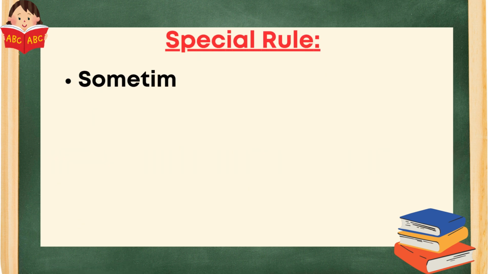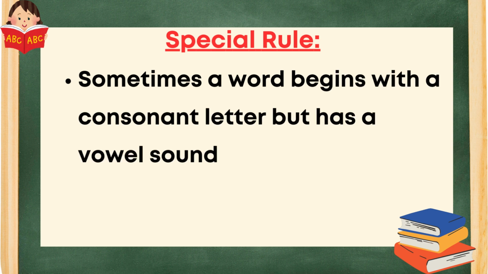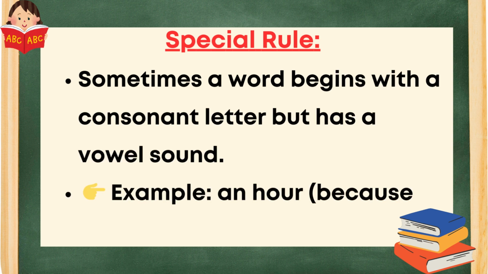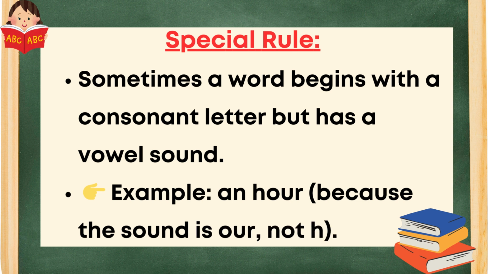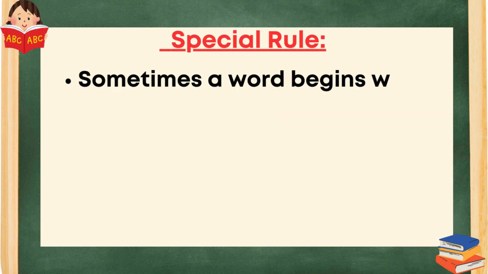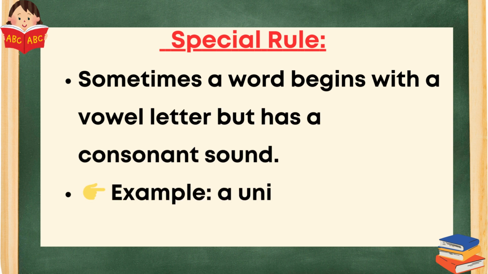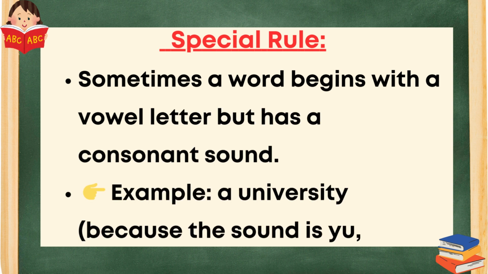Special rules. Sometimes a word begins with a consonant letter but has a vowel sound. Example: an R, because the sound is R, not H. Sometimes a word begins with a vowel letter but has a consonant sound. Example: a university, because the sound is YU, not U.